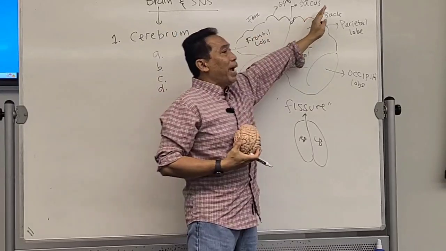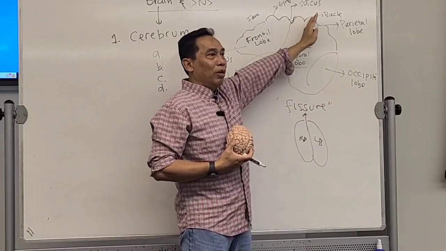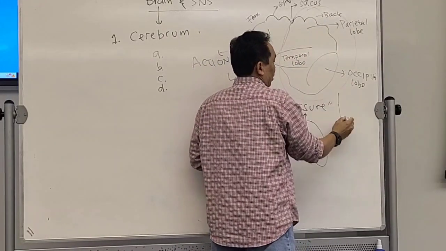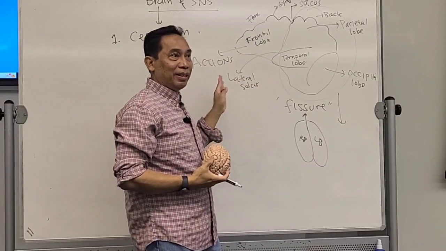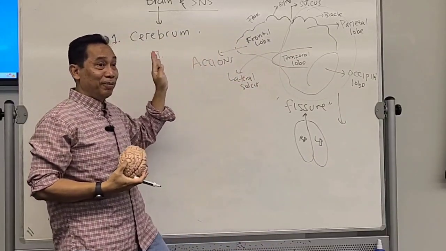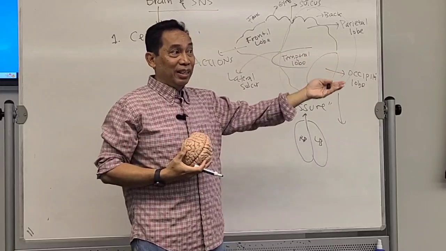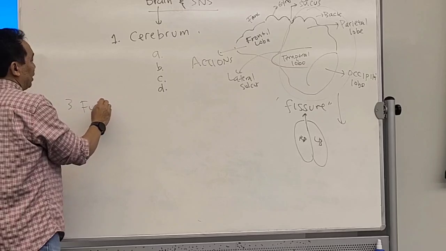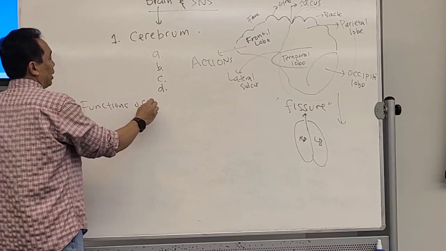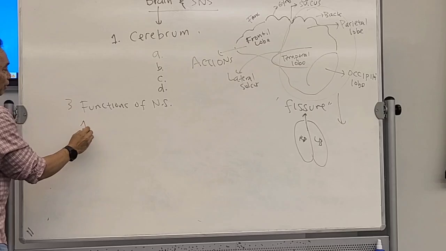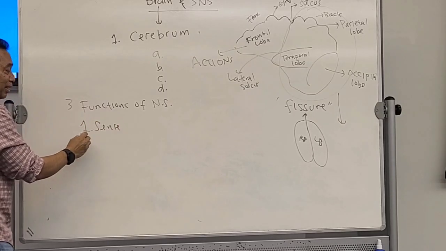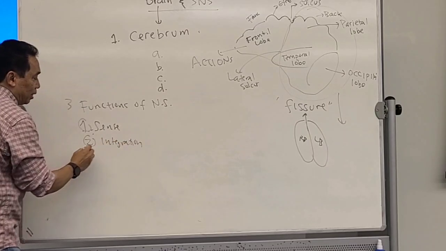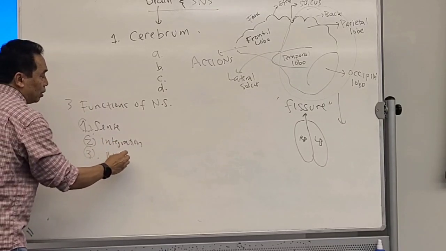Now, the back, all of them will control what? What is the opposite of action? Remember the 3 functions of the nervous system, right? The first one is sense. Second, integration. And number 3 is motor or action.